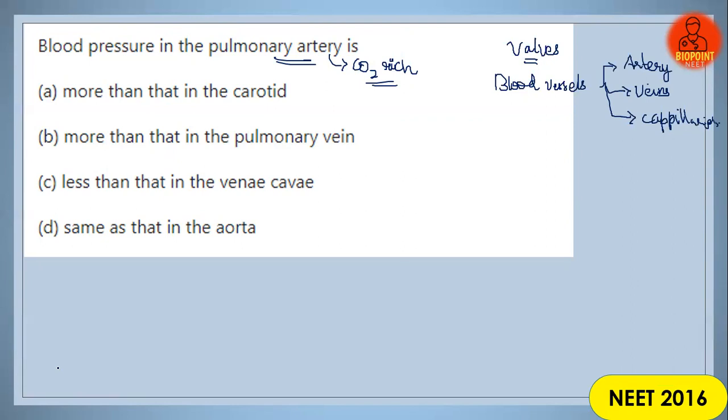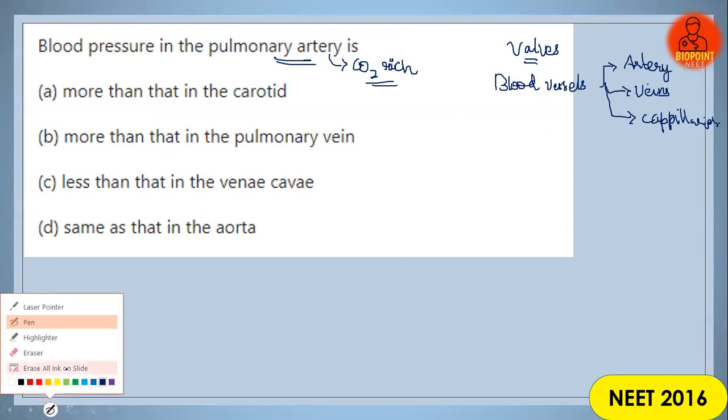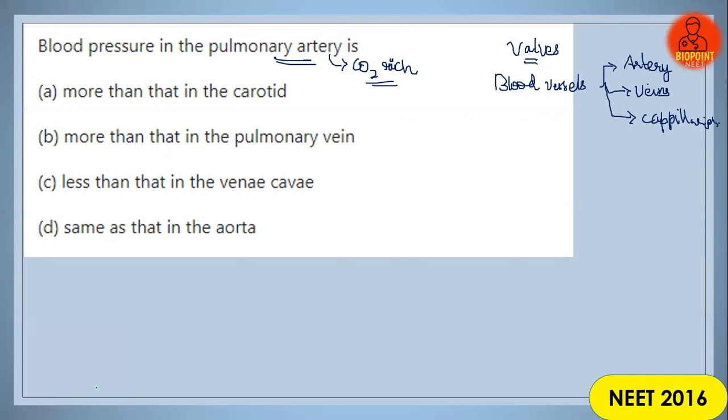So can any one of you tell me on the chat box, which among the following blood vessels contains valves, which prevent the backflow of blood? Is it artery, is it veins, or is it capillary? The correct answer for the question which I asked you is vein, the blood vessel which contains the structure called the valve.